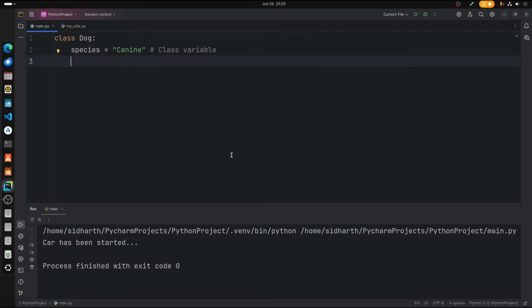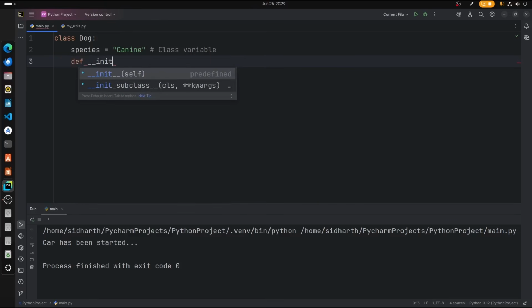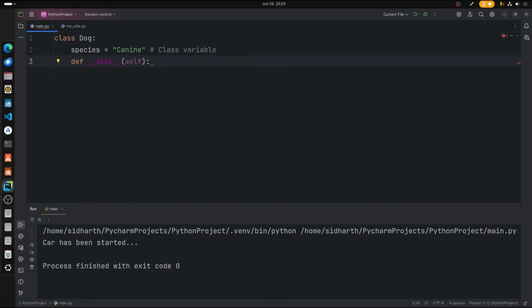Now let's create an init function. How are we going to do that? def __init__(self), and with that, we're going to create two parameters here: name and age of the dog. This is what you call initializing the instance.